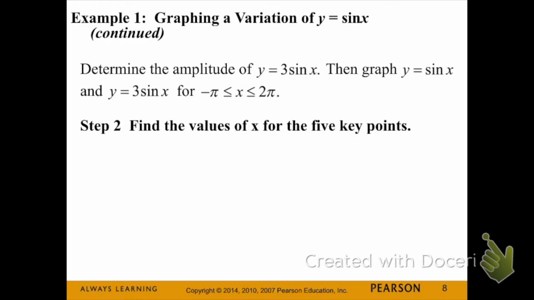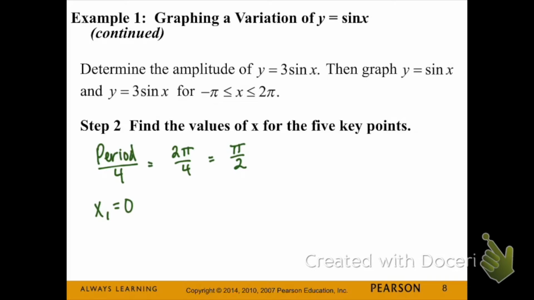For step 2, we're going to find the x values for the 5 key points. We start by finding the period divided by 4. And then we're going to find our starting point. Since we don't have a phase shift, our starting point is going to be at 0. I used x sub 1 to say that's my starting point. My other 4 points, I'm going to use x sub 2, x sub 3, x sub 4, x sub 5, just to show that those are my 5 key points.